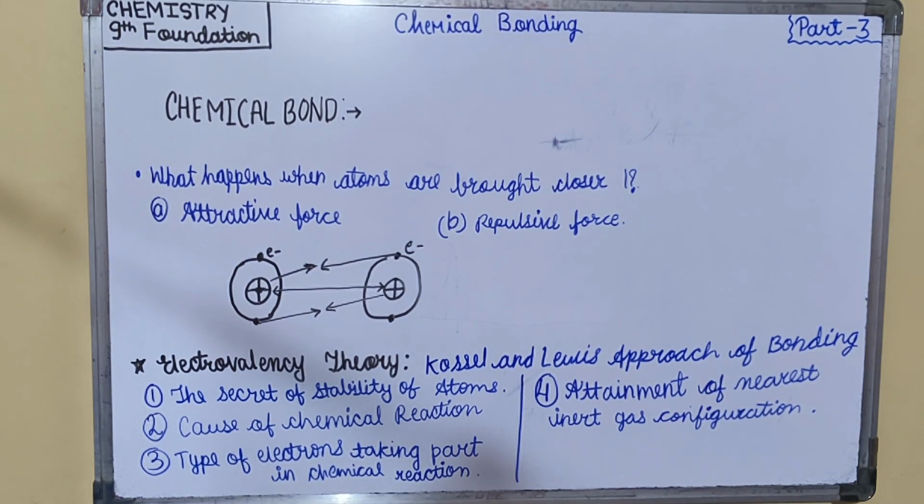The atoms of various elements achieve the nearest gas configuration either by transfer or by sharing of electrons with another atom. This transfer or sharing of electrons results in the development of an attractive force between the atoms which holds the atoms together by a bond.